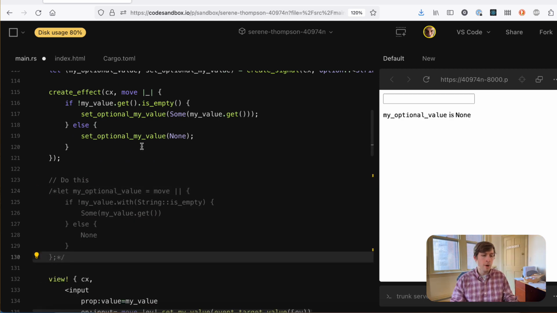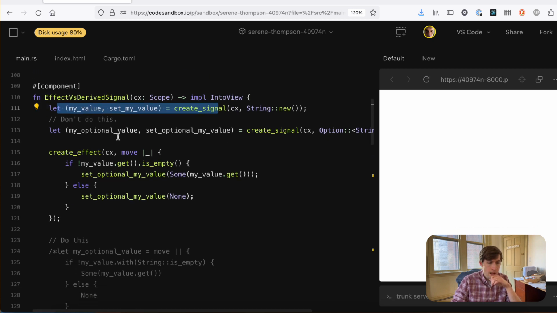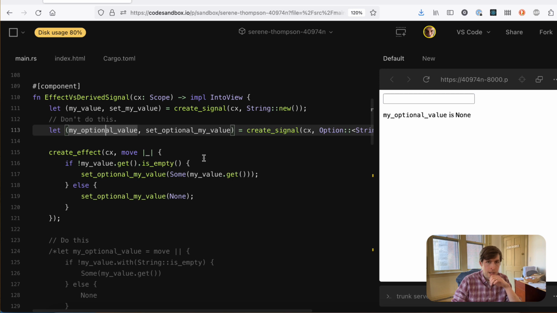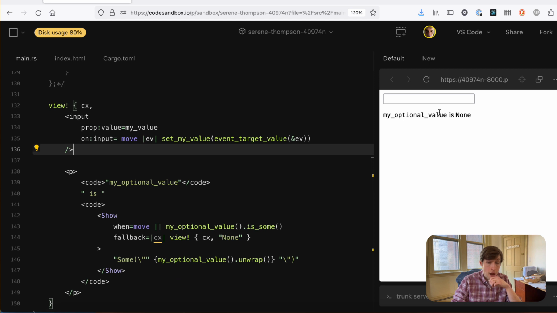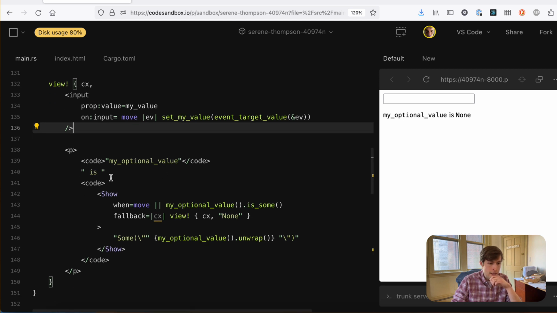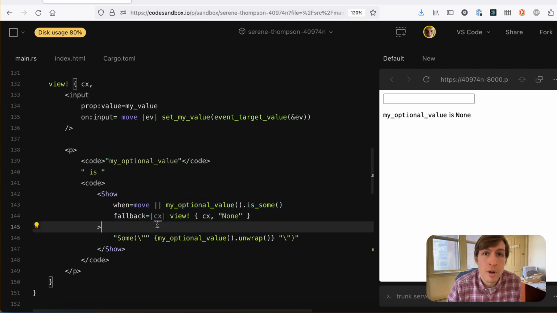So this is an example where somebody, just to show you what they're doing, they have my value, which is a string, and then they have my optional value. We'll get to that in a sec. Whenever you change anything in this input, it sets my value. And then they show my optional value, and they use this Show component. This is one of a new control flow component we have. It's in our Git main right now. I don't think it's actually been released in one of the releases yet.